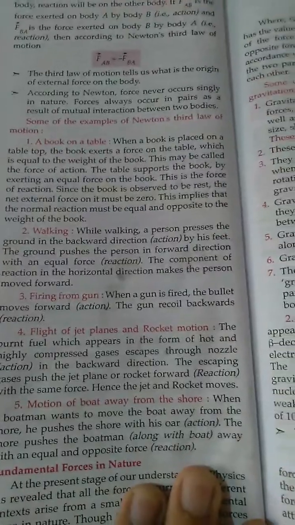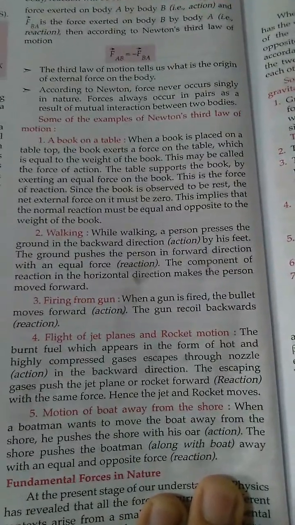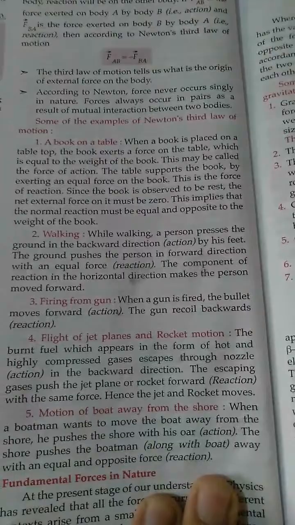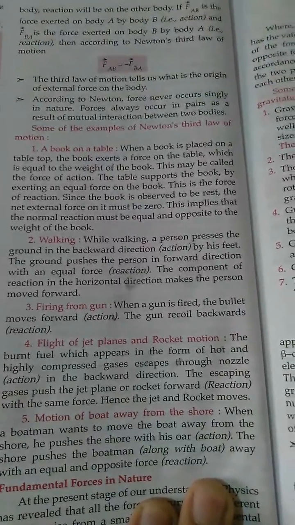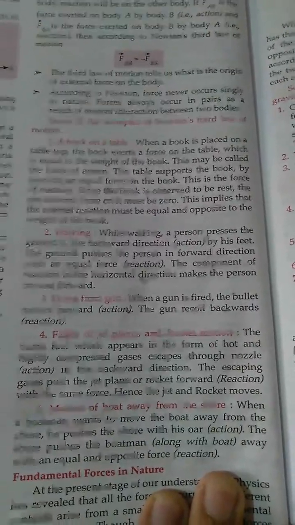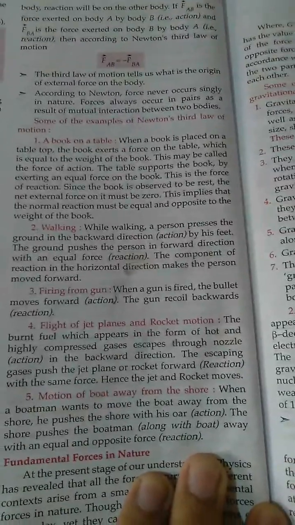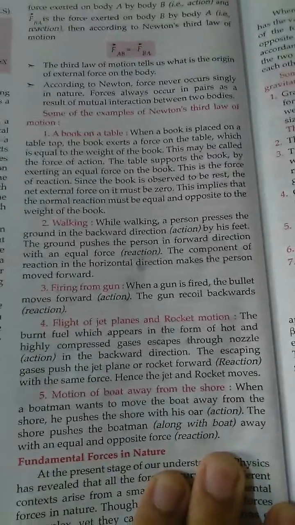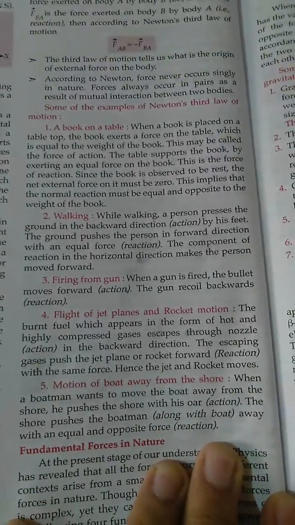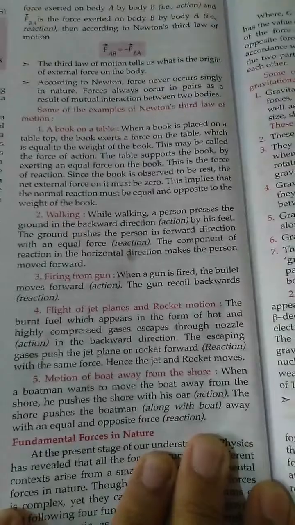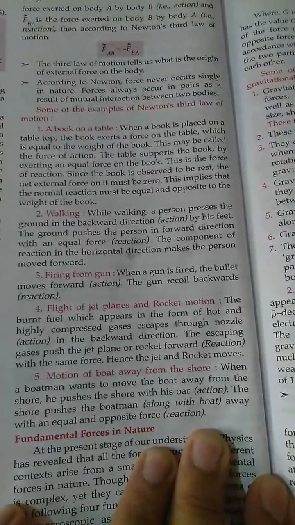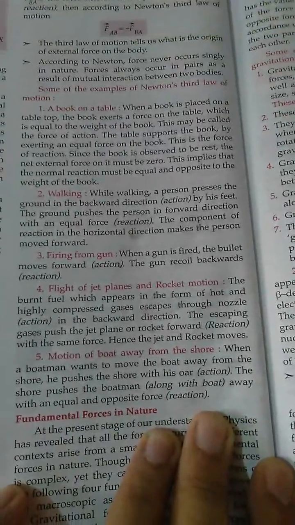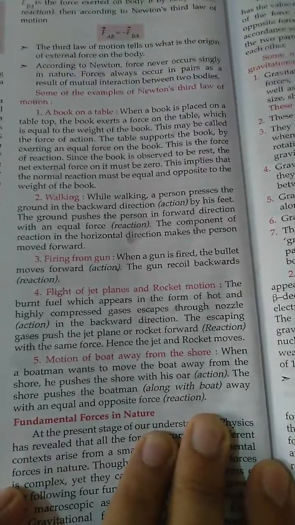Walking. While walking, a person presses the ground in the backward direction. Action by his feet. The ground pushes the person in the forward direction with an equal force. Reaction. The component of reaction in the horizontal direction makes the person move forward. Firing from a gun. When a gun is fired, the bullet moves forward. Action. The gun recoils backwards. Reaction.